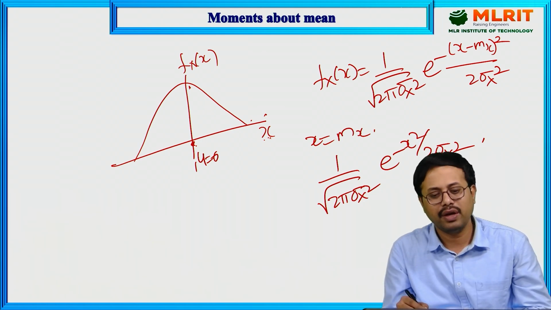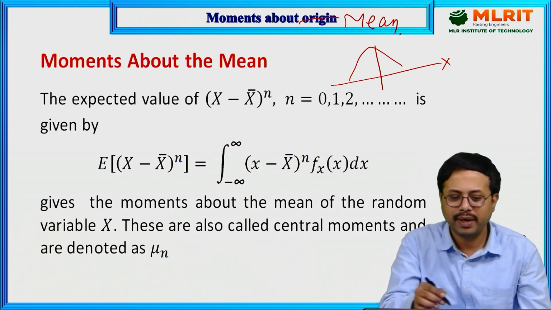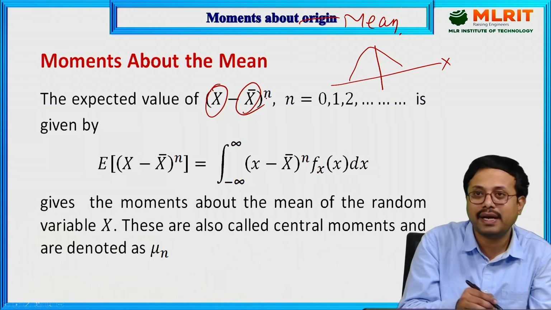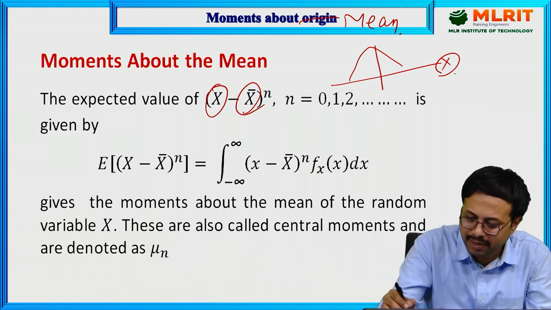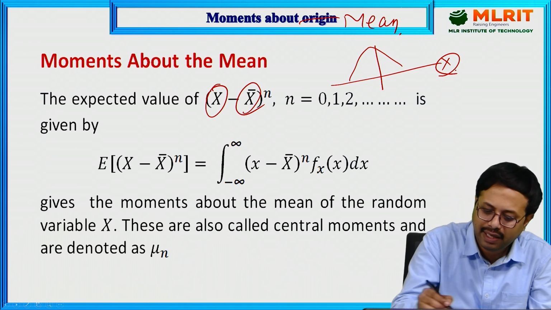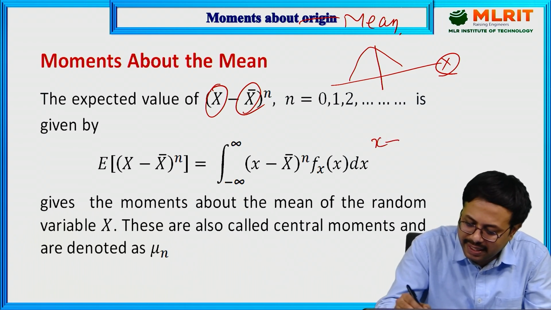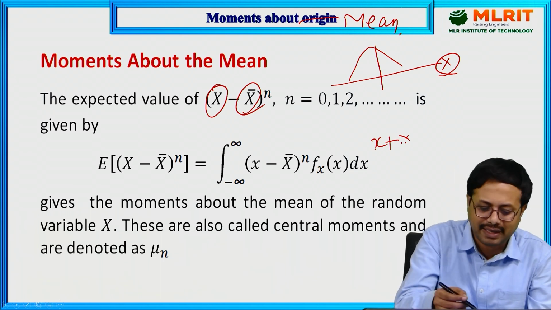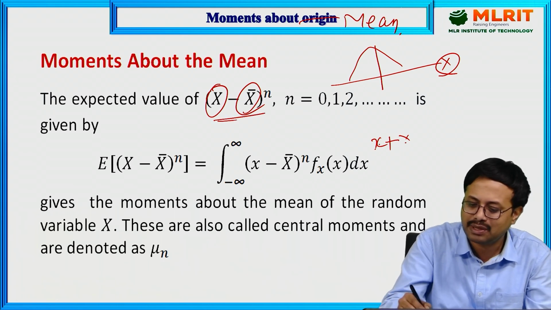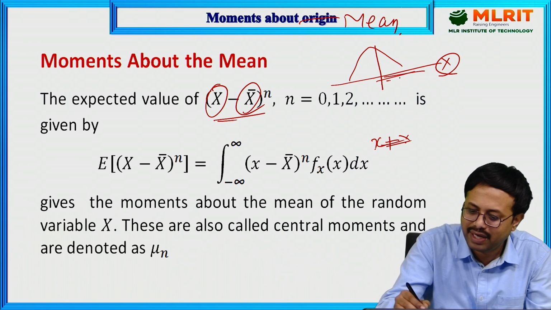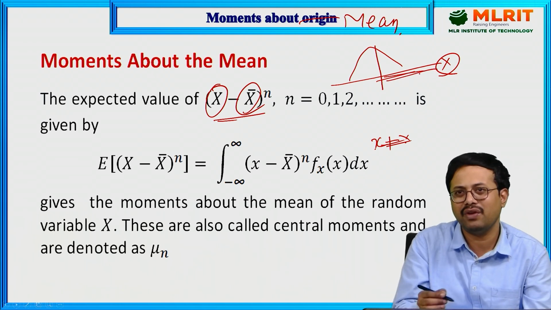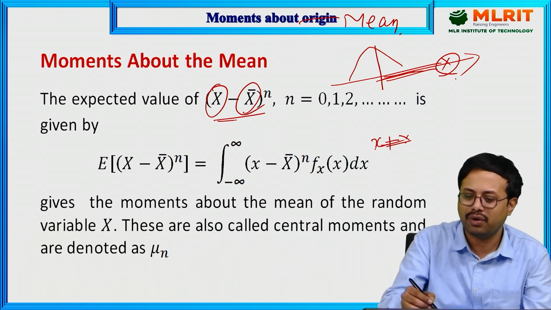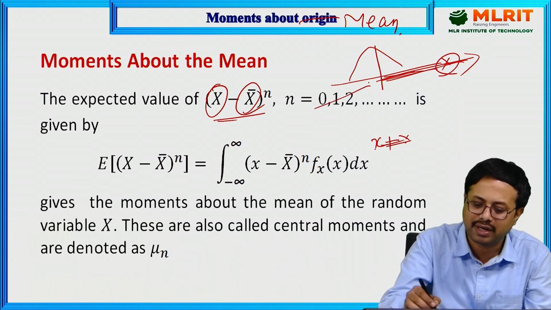Then we go to this terminology, moment about the mean. We have x as a random variable, and x bar is the expectation of the random variable x. The x we are differentiating; you can take x plus or x minus, but generally, as per standard notation, we take x minus x bar. How much is the variation we are taking? Because we always take the expectation for positive values, we take only the right side part. We are not considering the left side part.